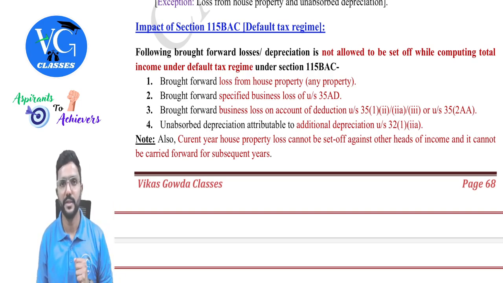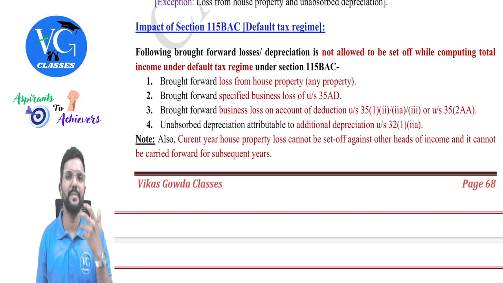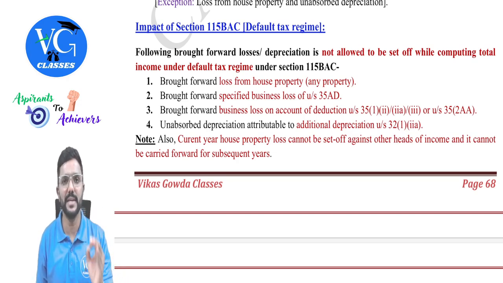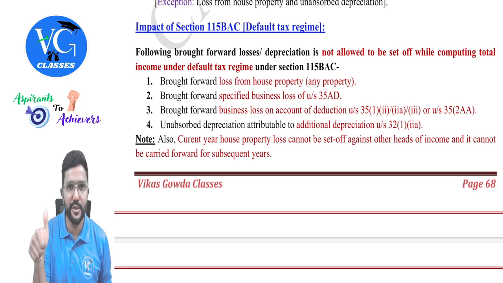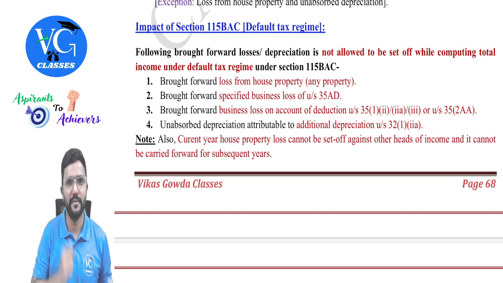Next, if he has any loss from a house property, the maximum is he can adjust it only in the same year within the same head. He cannot adjust it against other heads of income. He cannot even carry forward.